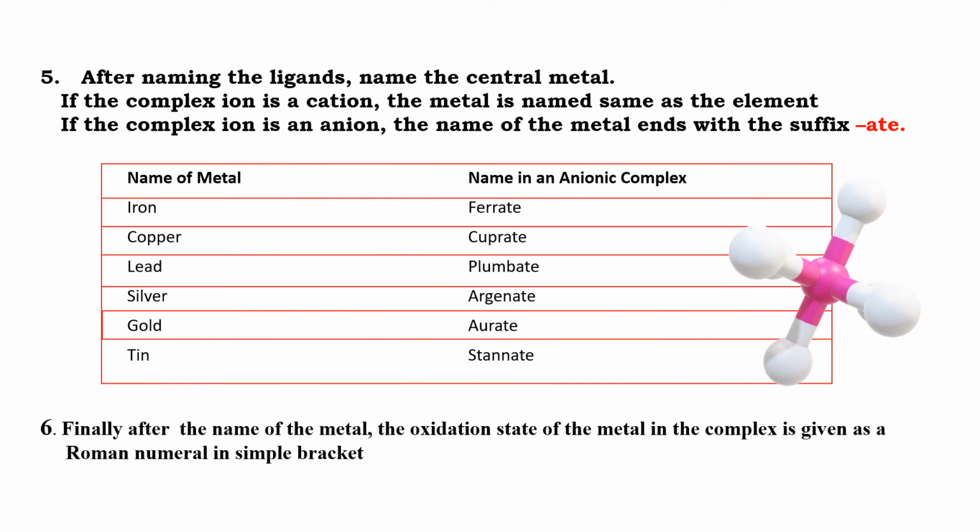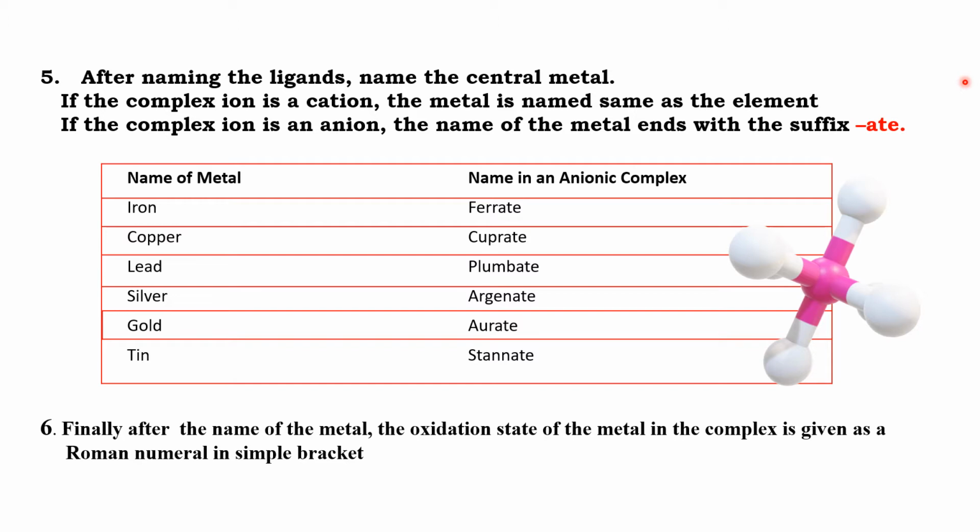After naming the ligand, we have to name the metal ion. When naming the metal ion, we have to consider two cases.